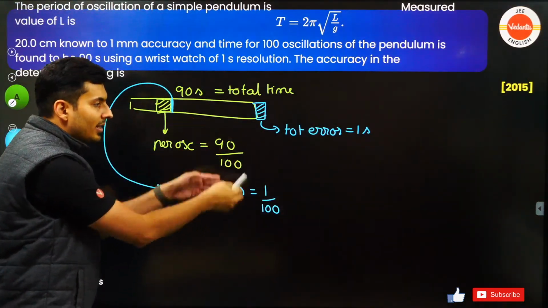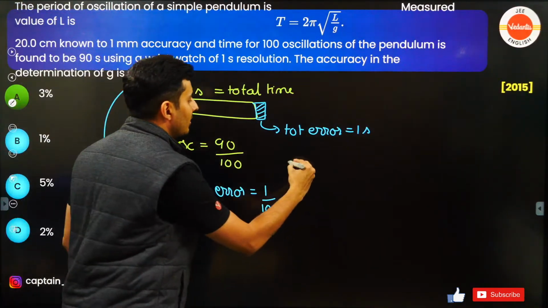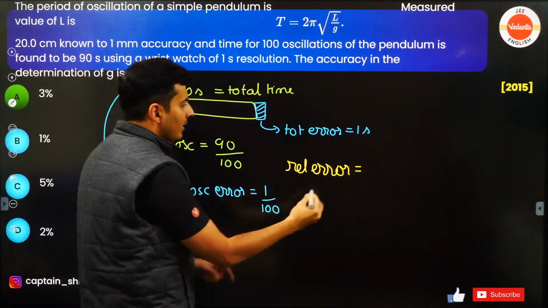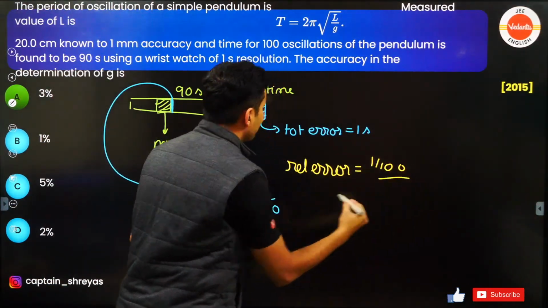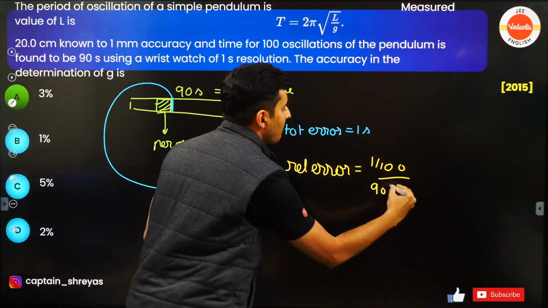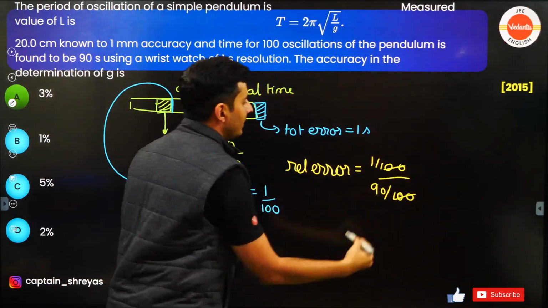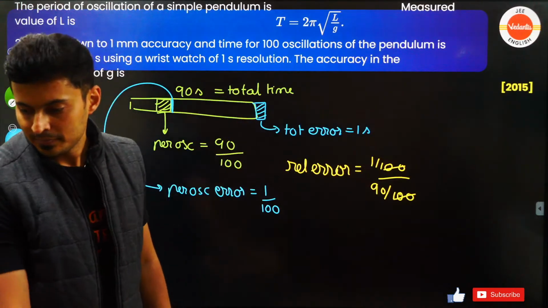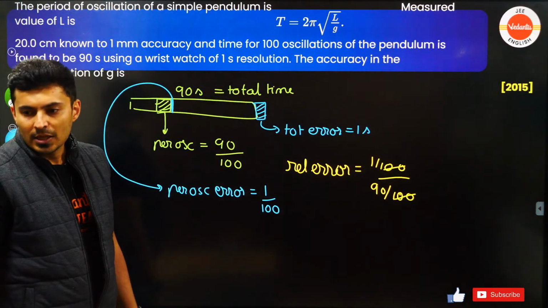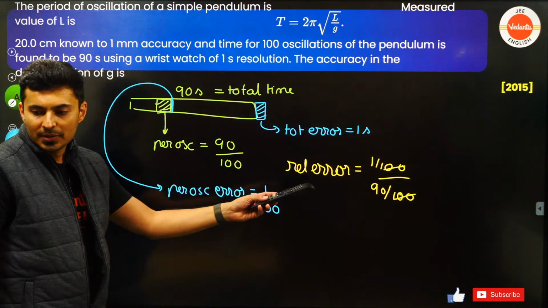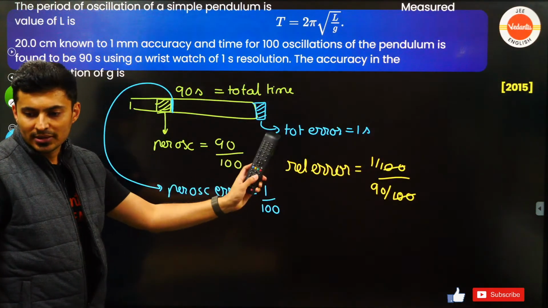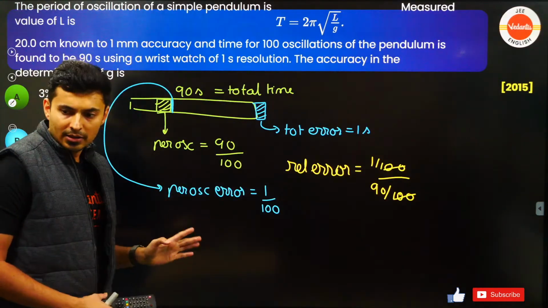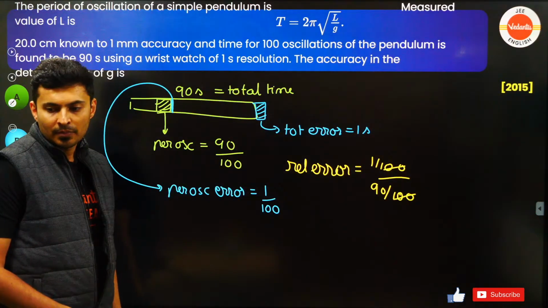So when you take the relative error, what will happen? The error which is there upon this one, 90 by 100. Do you see 100 cancels? 100 cancels. This is what is important. Is that clear? Understood? How many of you got this now? Why that number of oscillations did not matter? Clear? The relative error remains the same. Great.